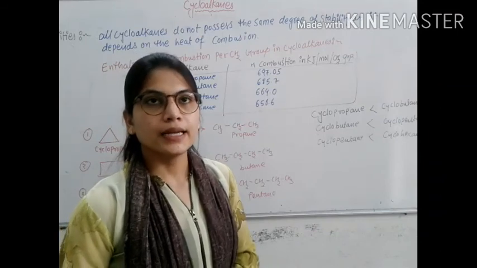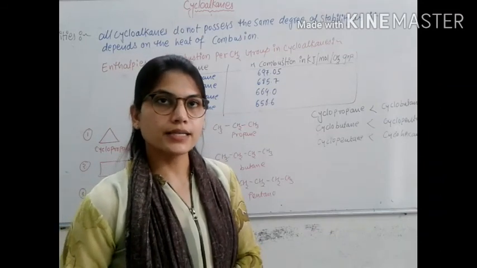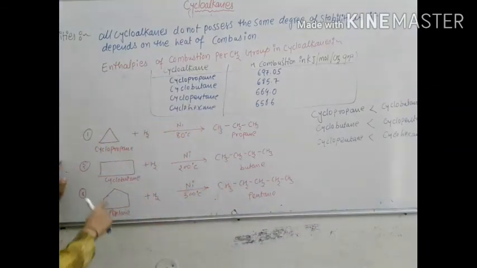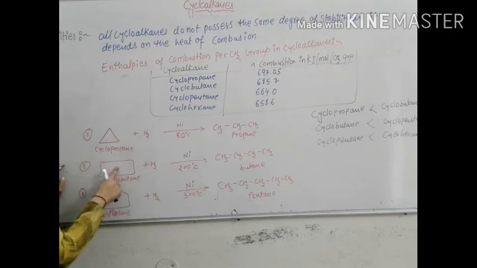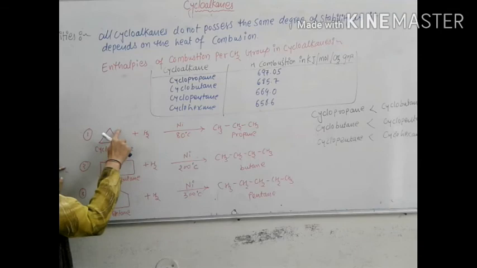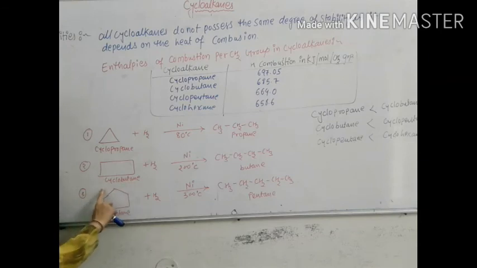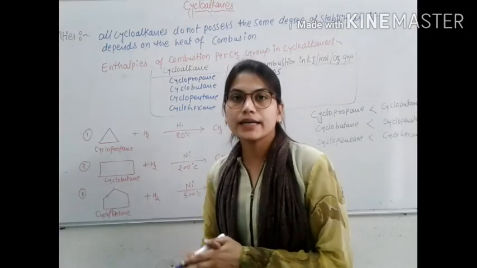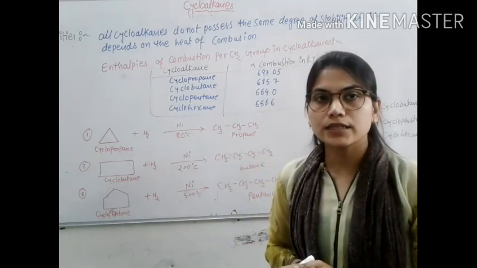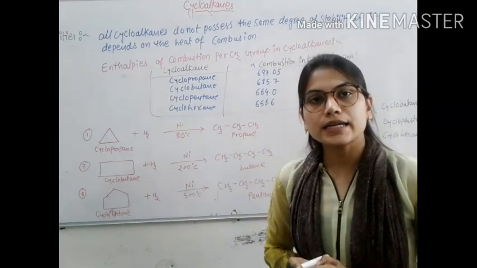The ring stability will increase with ring size. It is a 3-member ring, it is a 4-member ring, and it is a 5-member ring, with increasing stability. The 3-member ring has less stability in comparison to cyclobutane. Comparing cyclobutane and cyclopentane, cyclopentane has higher stability. As the ring size increases, the larger the ring, the greater is its stability.